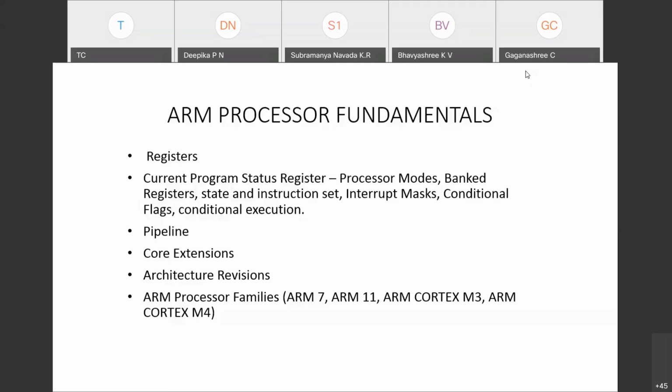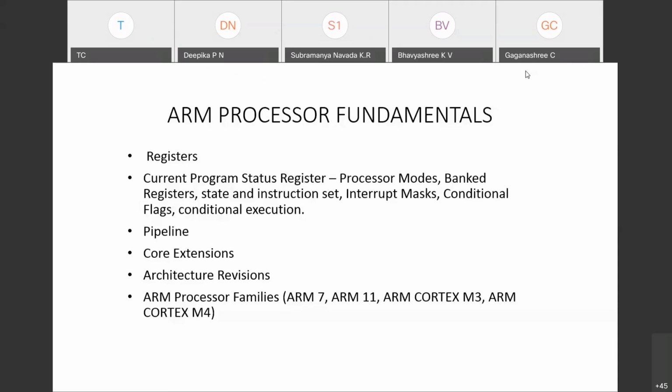How many bits are there in the current program status register? 32, and those 32-bit values play a very important role. How we can divide that register into bit fields so that I can say the processor is in this mode.